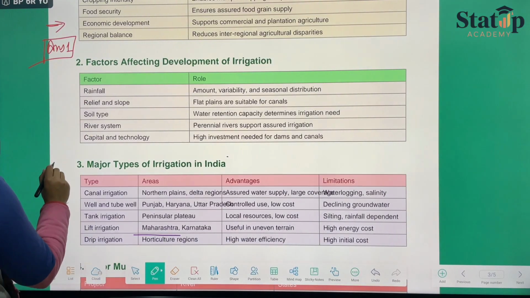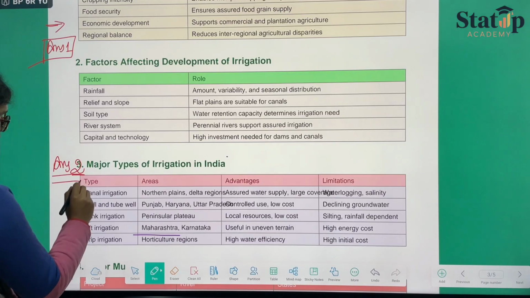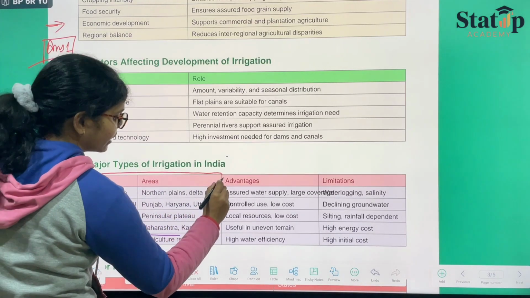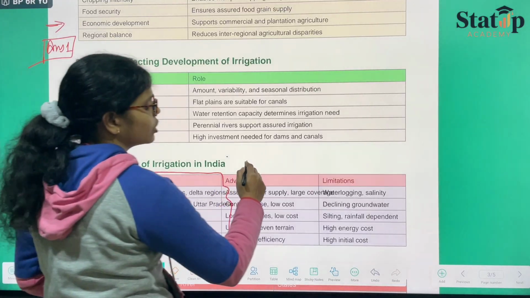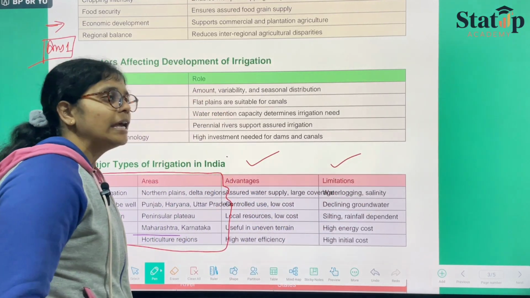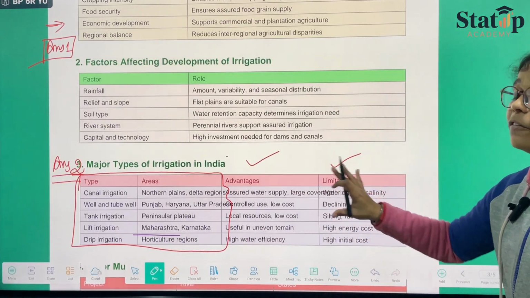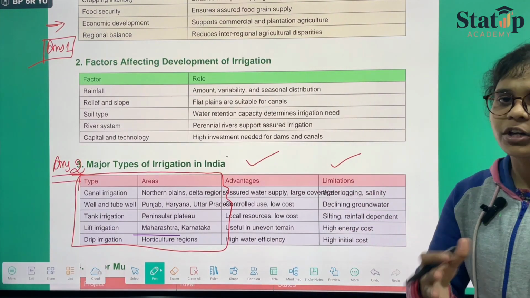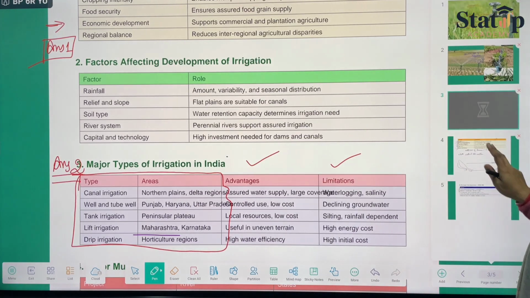Along with their areas, we have answer number 2 over here. Like this, type of irrigation along with their areas, if you mention, only this much would be sufficient. They're not asking you about the advantages and disadvantages. If you need to attract more attention, and if you have learned them, you can mention either 1 or 2 advantages and limitations. So this is your answer number 2.